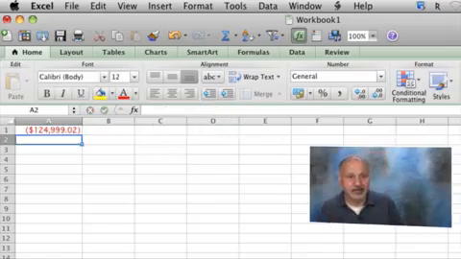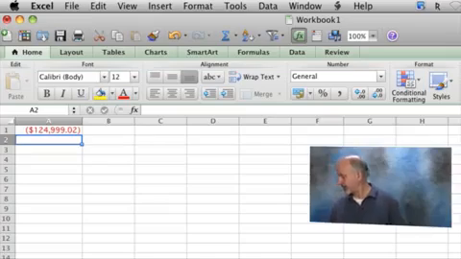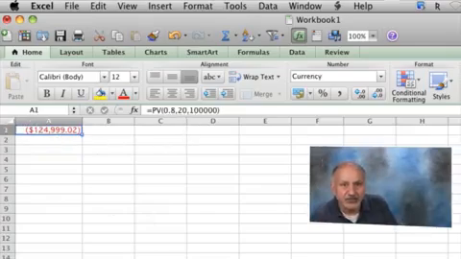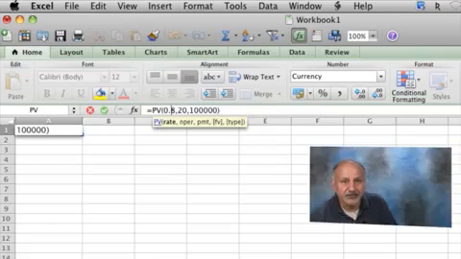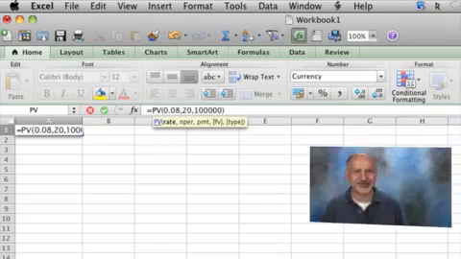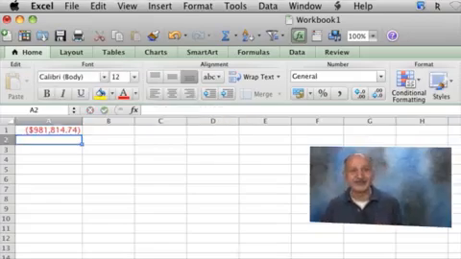So 124,909, 124,000, and there must be an error here. Let me just try to make sure we got it. Yep, I could tell there was a mistake. When I did it quickly, I pressed 0.8. And 0.8 is 80% interest rate. You don't want that, right? Okay, this makes a lot more sense.